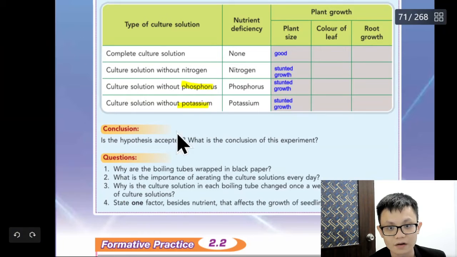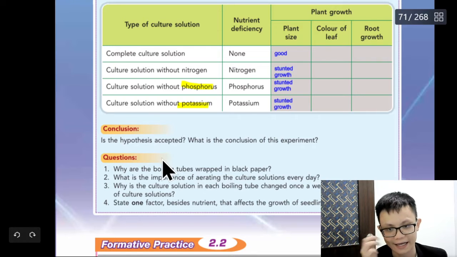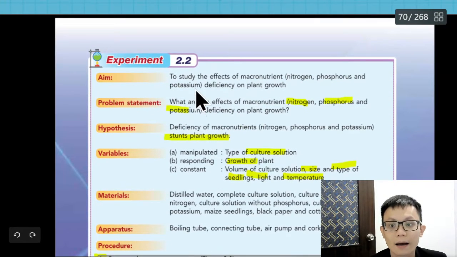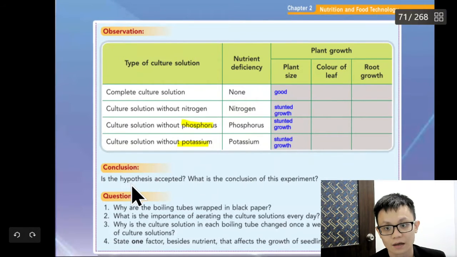Okay, so conclusion, is the hypothesis accepted? Form 1 to Form 5 is always yes. What's the conclusion? Let's look at the hypothesis. Deficiency of micronutrients, nitrogen, phosphorus, potassium, stunting plant growth. So we can say that the hypothesis is accepted.